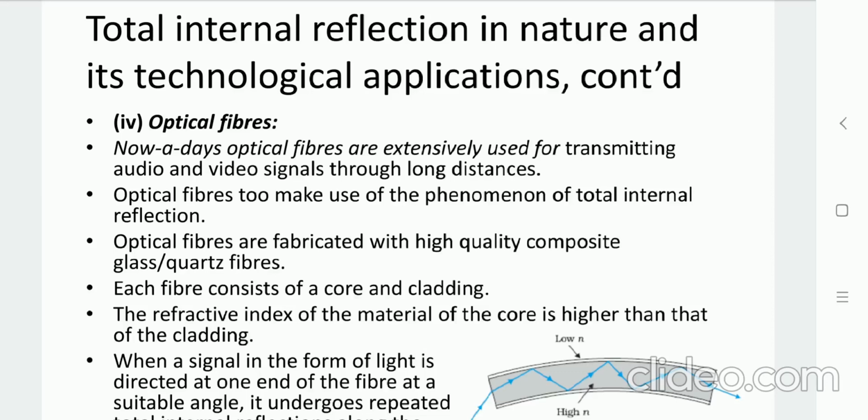So light travels through the core, through the glass itself, and no light can propagate out of that cable. From one end of the fiber, the light signal passes through it, undergoes a number of total internal reflections, and at the other end we can receive that optical signal.